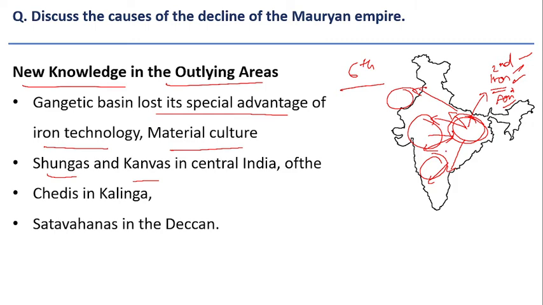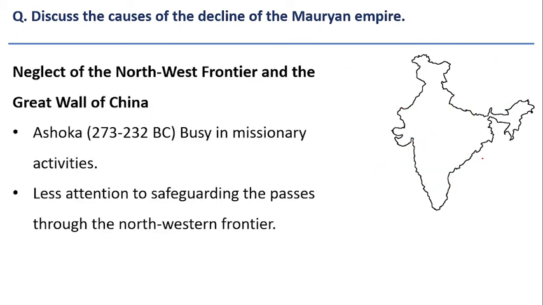The Shungas and Kanvas in central India were very strong, the Chedis in the Kalinga region were strong, and the Satavahanas in the Deccan region. Because of all this, the regional provincial governors became very powerful and started dominating the politics of the day. That's why new knowledge in outlying areas is also one of the major reasons for the decline of the Mauryan Empire.